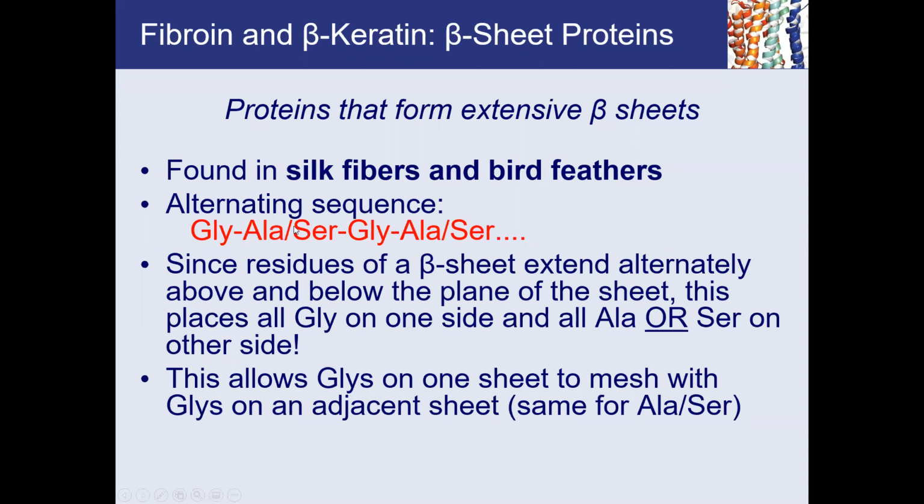Remember, this is very important for you to pay attention to. When you see a biochemist writing like this with a dash here, it basically means either alanine or serine. So it's a repeat of this dipeptide, glycine, alanine or serine, glycine, alanine or serine. Okay. And so you can see here that, wow, it looks like almost 50% of the residues are glycine here. Yeah. And the remaining 50% are either alanine or serine.